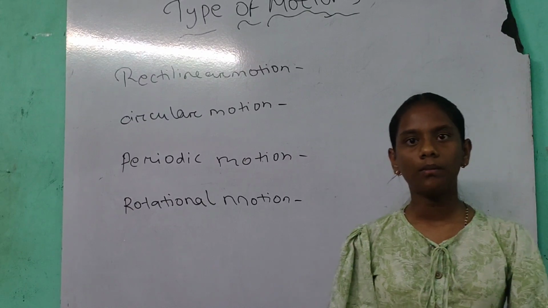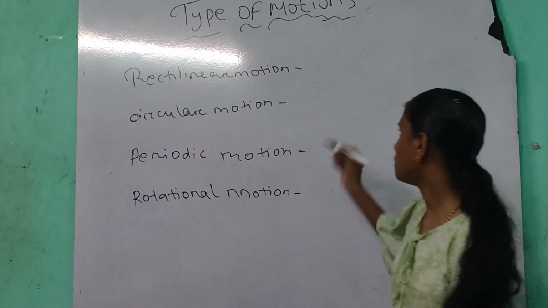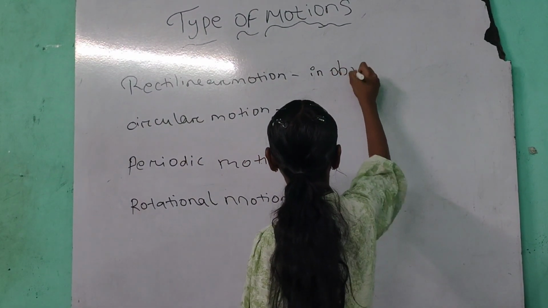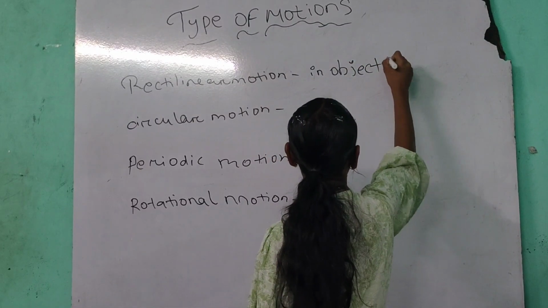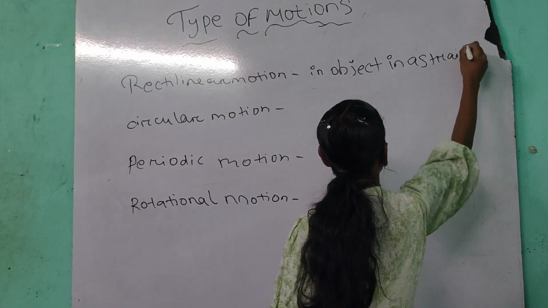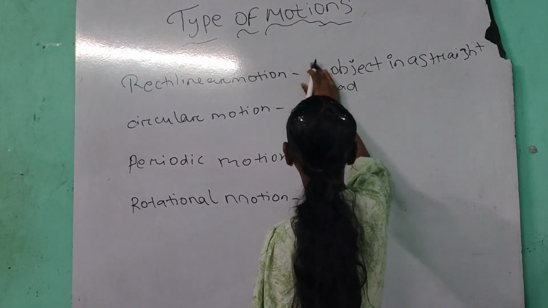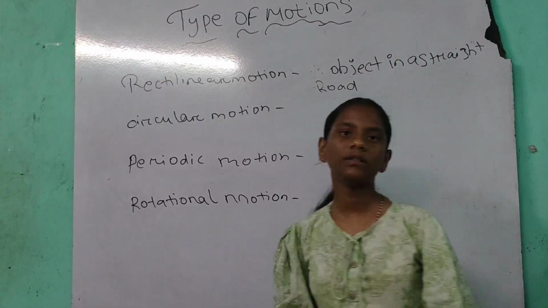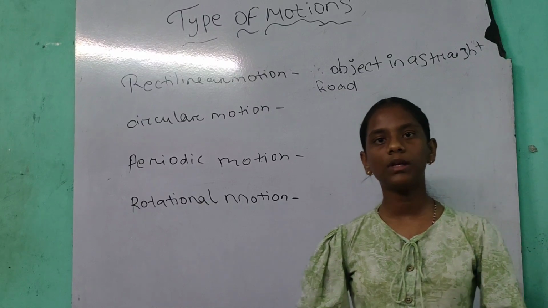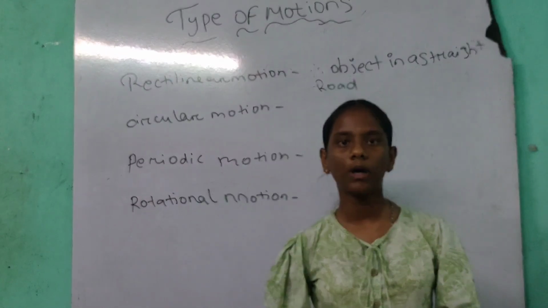Example, motion of a car on a straight road. What is circular motion? The motion of an object in a circular path is called circular motion. Example, motion of a child on a merry-go-round.